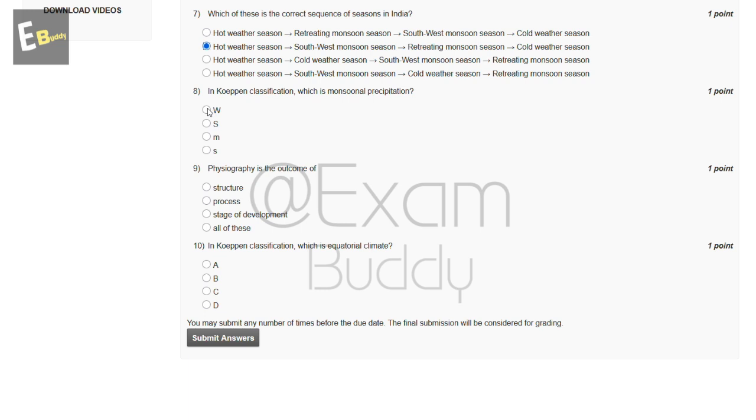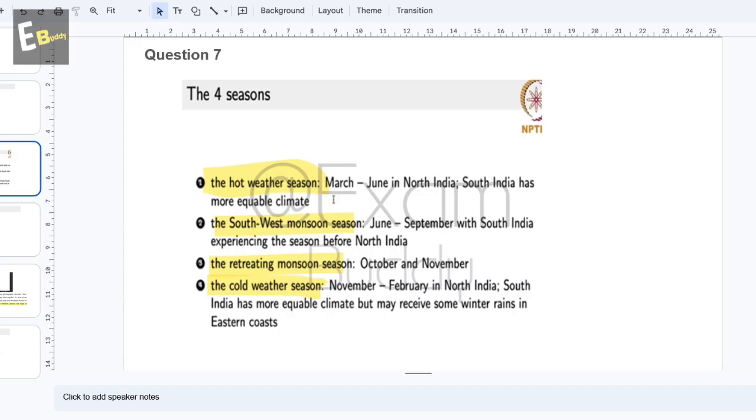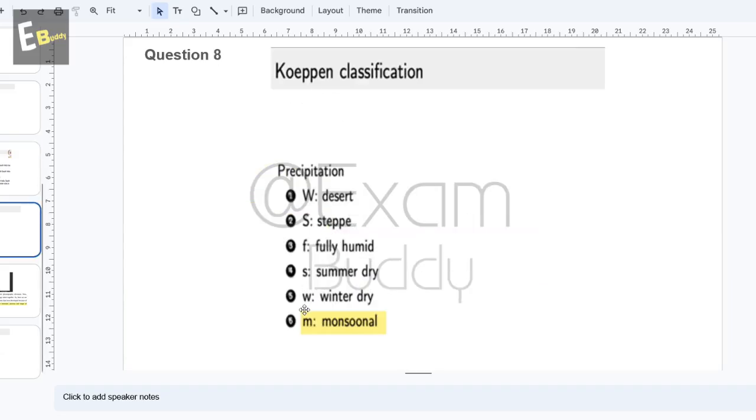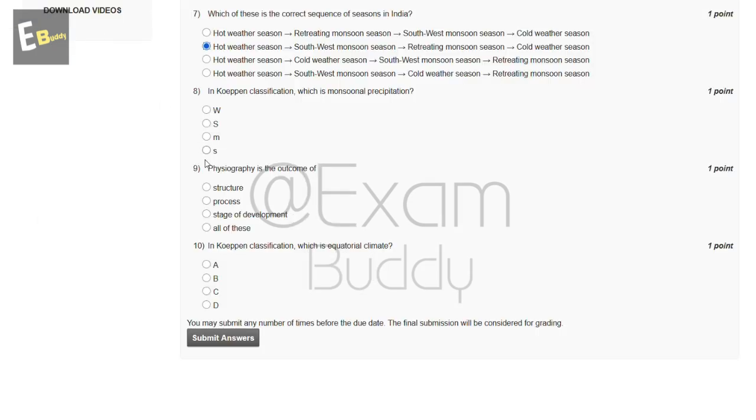Now the eighth question is: in Köppen classification, which is monsoonal precipitation? W, S, M, S. Let's check the answer of our eighth question. So question 8, Köppen classification M, monsoonal. So the answer is M.